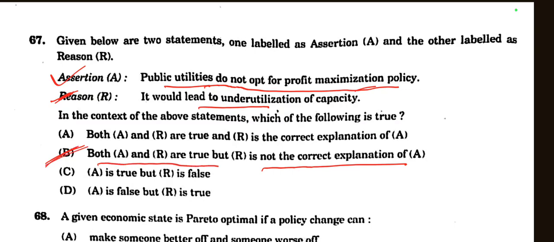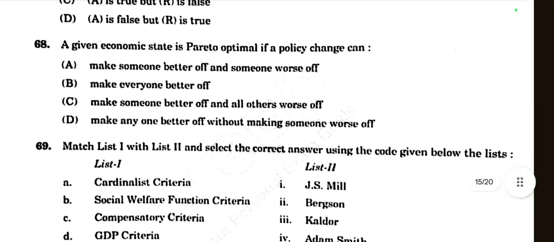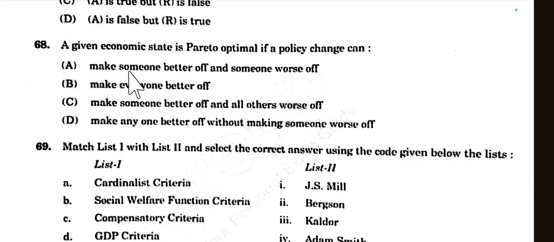Both A and R are true, but R is not the correct explanation of A. So option B is the right choice here. Then come to question number 68. A given economic state is Pareto optimal if a policy change can make someone better off and someone worse off, or make everyone better off, or make someone better off and all others worse off, or make anyone better off without making someone worse off.